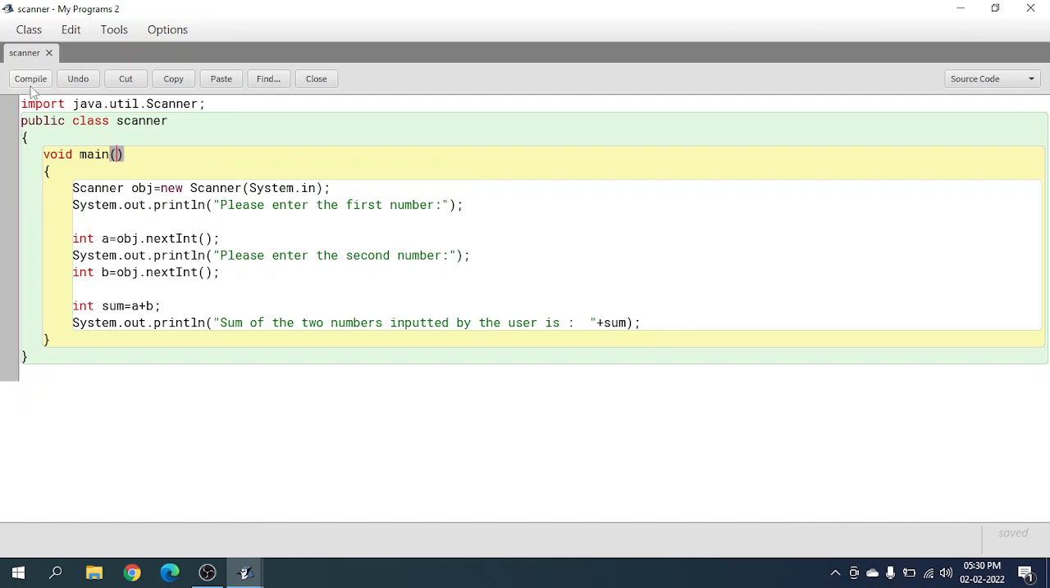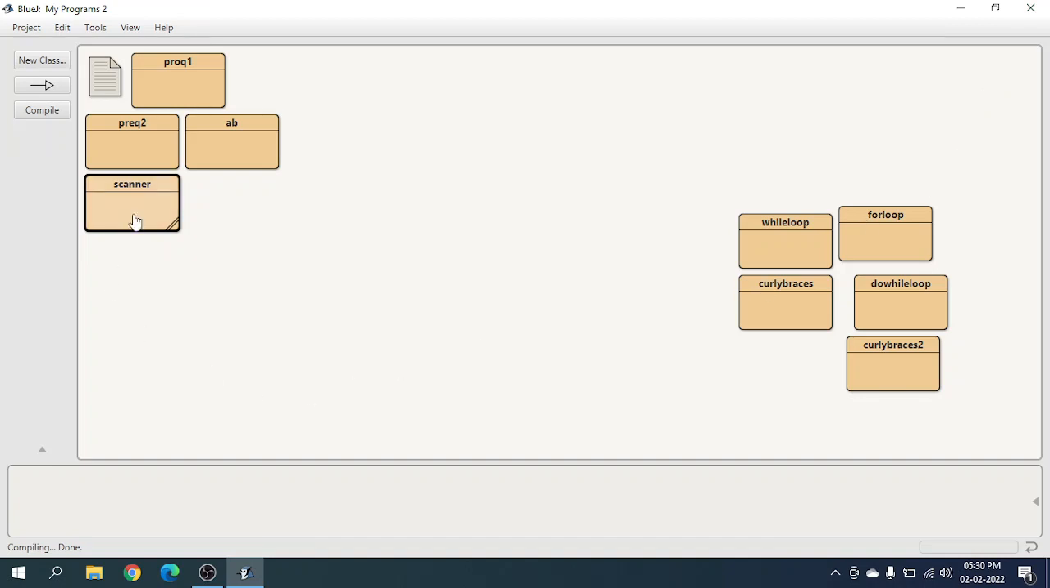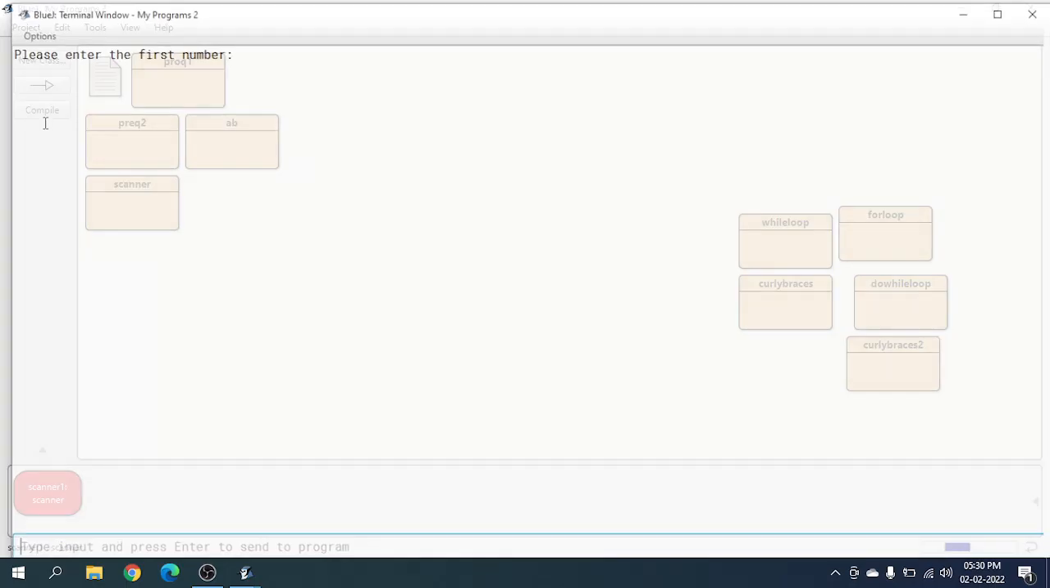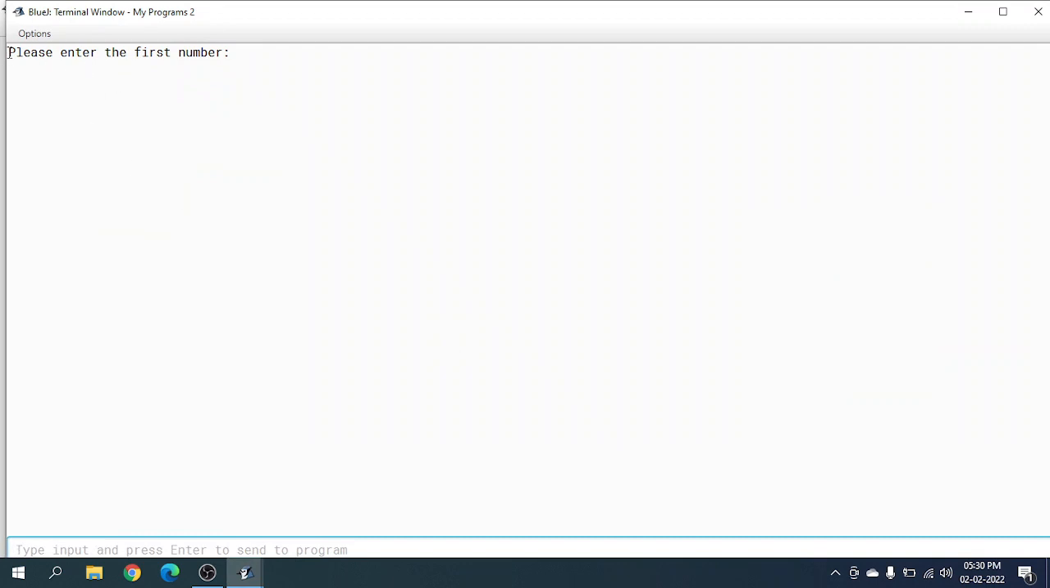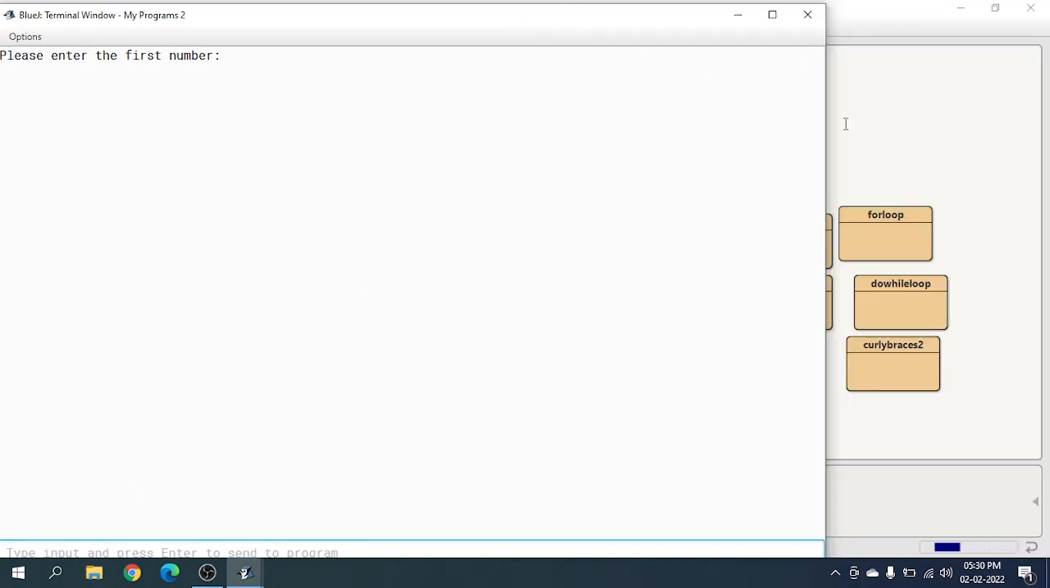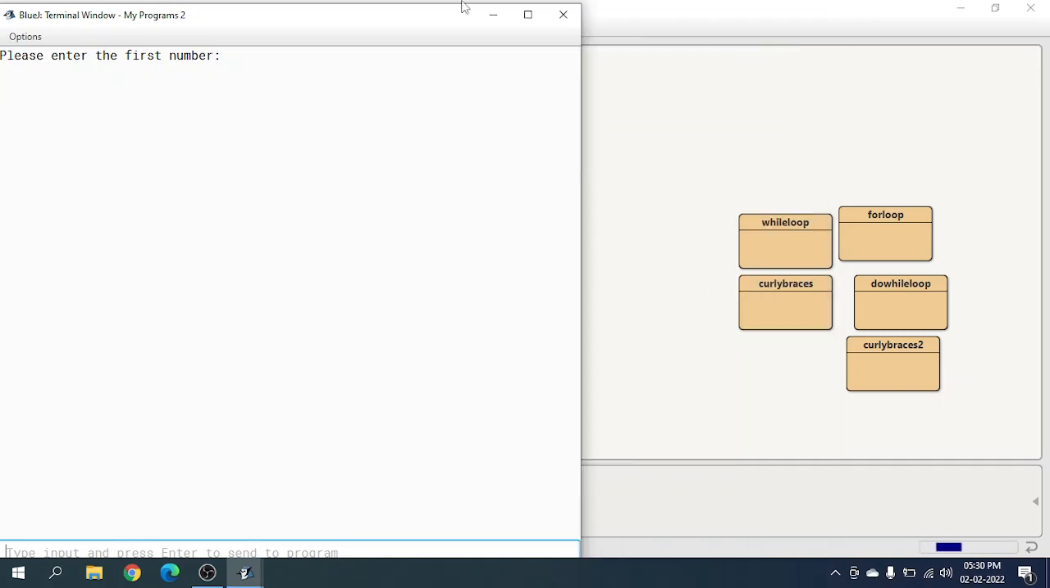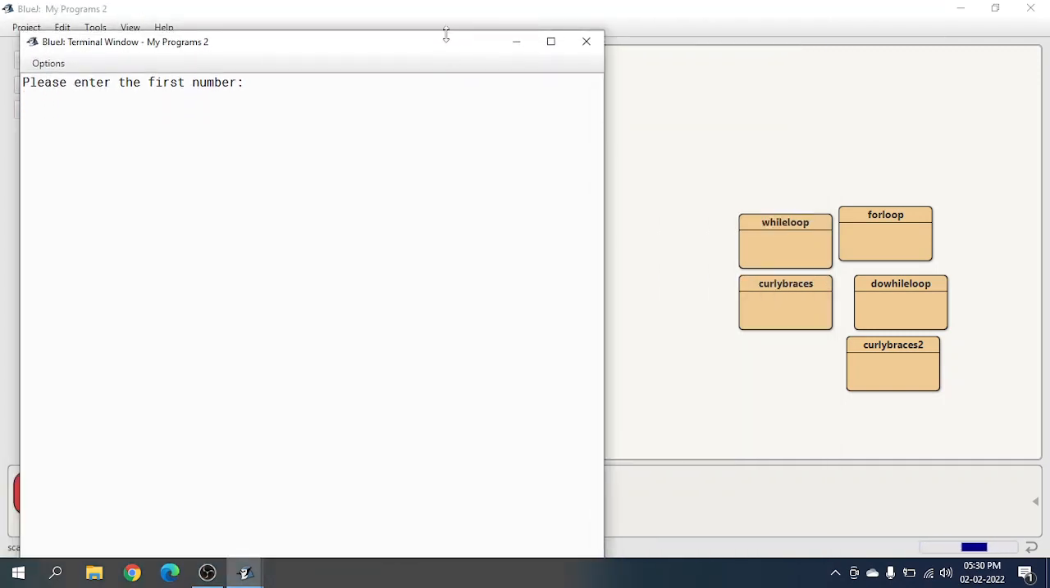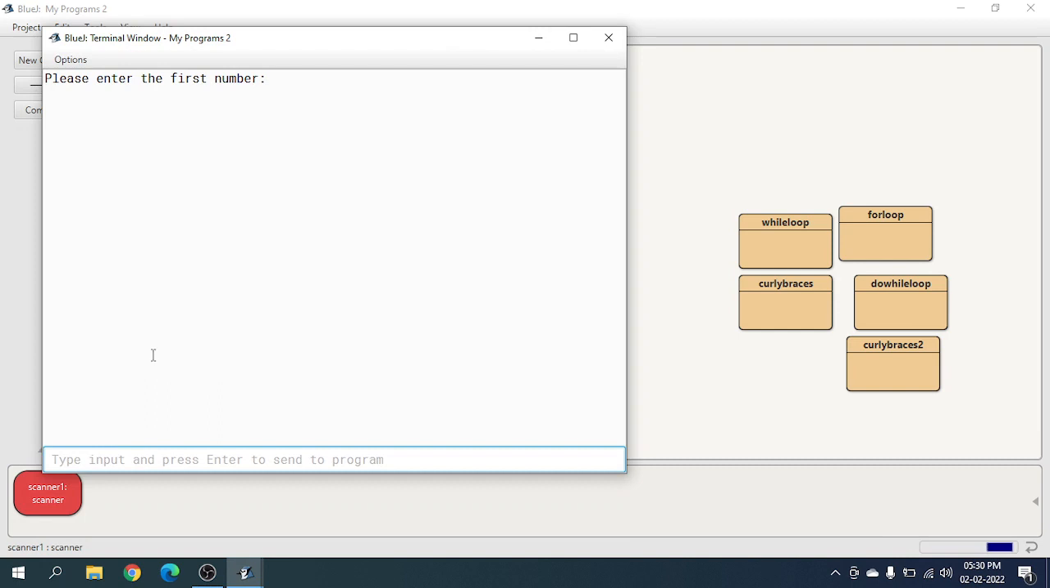Okay, so let's compile this. Class compile, no syntax errors. Let's go to new scanner, scanner1. That's obviously our class name, scanner. Okay, so that's why it's showing like that. It doesn't have to do anything with the scanner function. So as you can see, it's showing please enter the first number. And in here, one sec, let me make this smaller and show you. Let's do that. No, I have to make this smaller. Yeah. Type input and press enter to send to program.